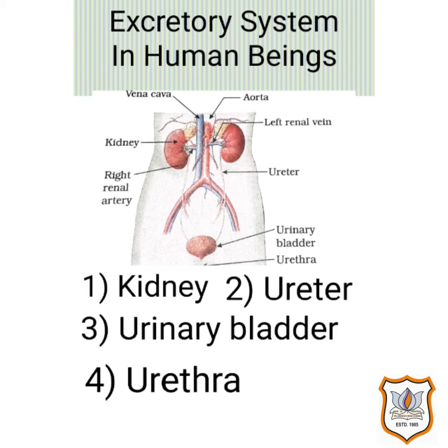The next one is ureter, a pair of long tubes which connects the kidneys with the urinary bladder. Urine produced in the kidneys pass to urinary bladder through ureter. Next, urinary bladder. It is a muscular bag for storing urine, or we can say it is a temporary storage place for urine until the pressure of the expanded bladder leads to pass it out through urethra.